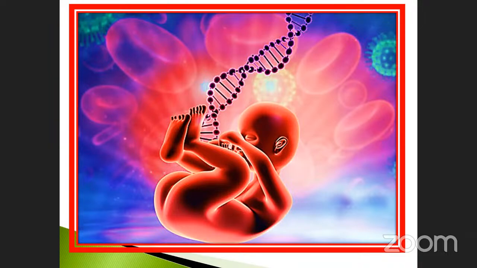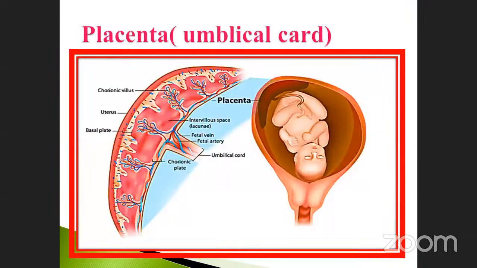See that. This is the placenta, umbilical cord. Already we discussed. This is called as, what is that? There is a disc, already we discussed. The chorionic villi. This is called as uterus, basal plate. See the structure. This is called as placenta. So intervillous space. There is a space in between. This is one villus. This is another villus. There is a space in between. That space is called as, what is it? Intervillous space. That is called as, what is that? Lacunae.